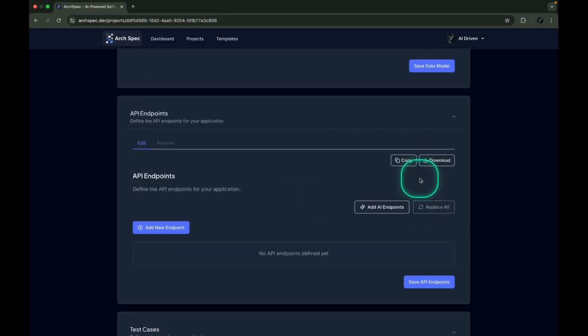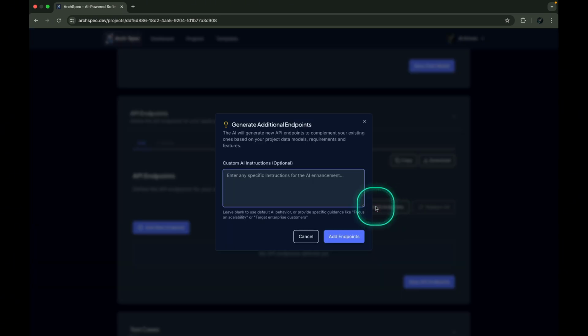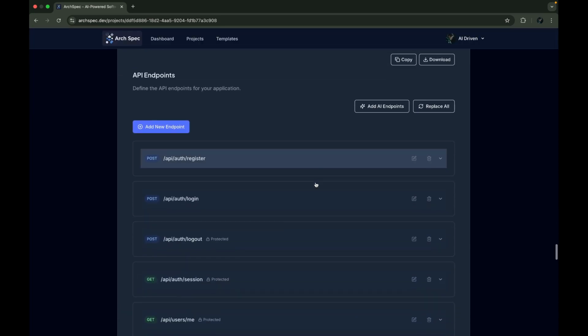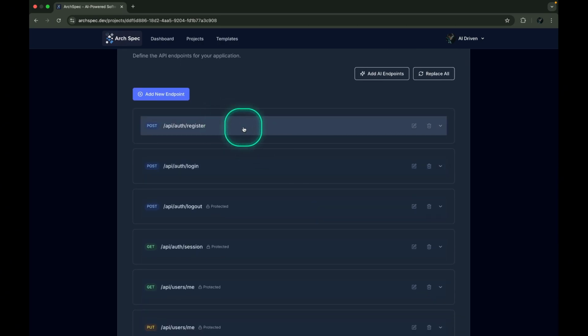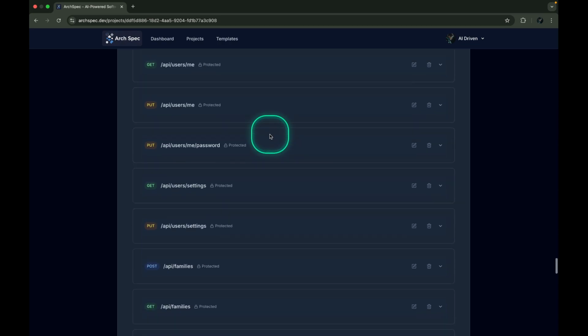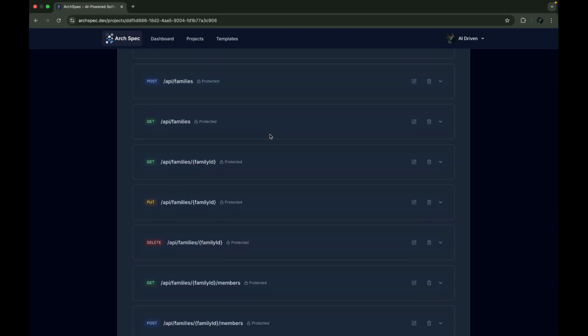For endpoints, let me add AI-generated endpoints. Now you can see the generated endpoints: OAuth registration, user login, logout, session management, password handling, families management, and more.